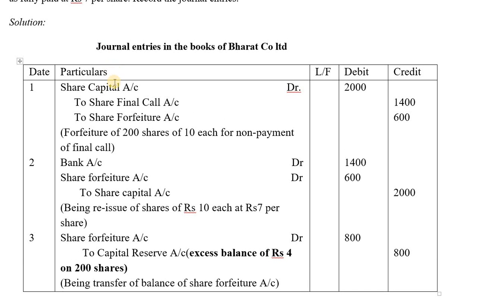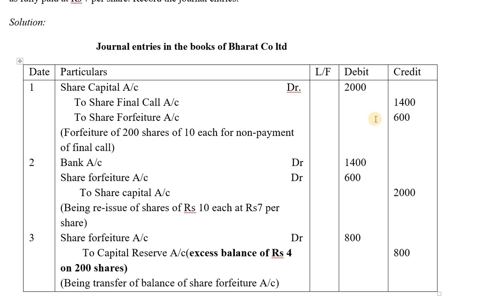It was 200 shares, 200 into rupees 10, that is 2000 you were supposed to receive from him through all the stages. But what happened in the final call stage? He didn't come back and pay rupees 3 for these 200 shares. So 3 into 200, that is 600 rupees is forfeited.